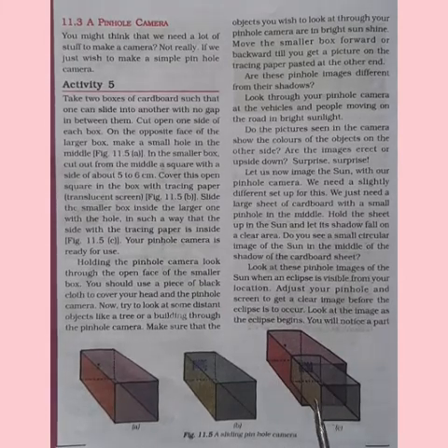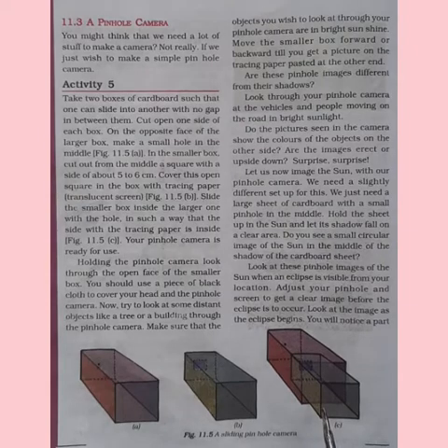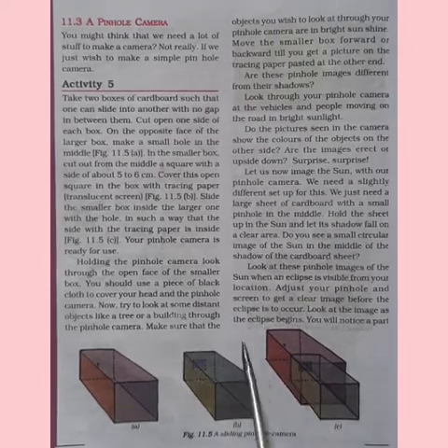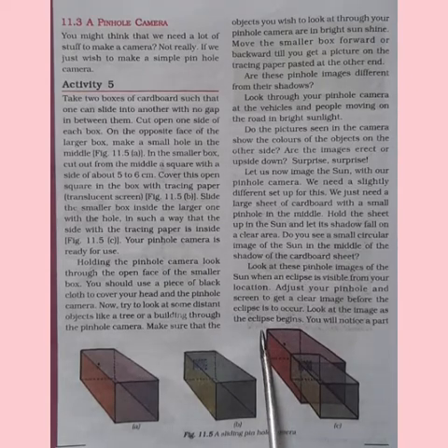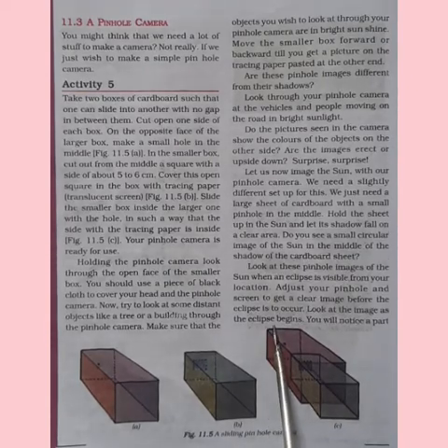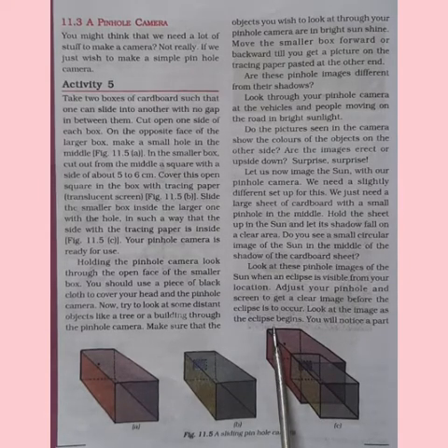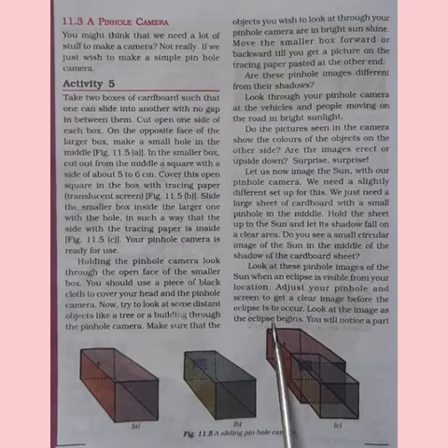Holding the pinhole camera, look through the open face of the smaller box. Through this side, now you have to see. You should use a piece of black cloth to cover your head and the pinhole camera. Then only you can see the objects properly.